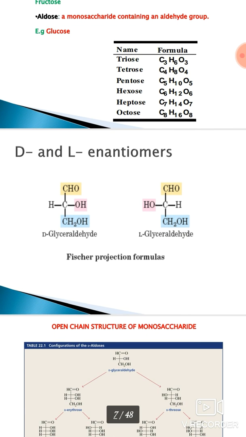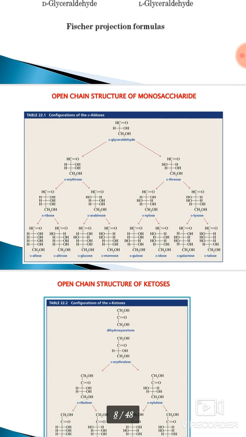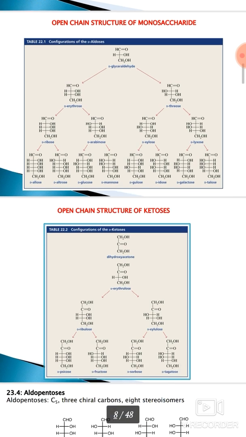Next is the DL notation. The DL notation depends on which group is on which side, based on the basic structure of glyceraldehyde. In glyceraldehyde, look at the OH group and which side it is on. If it is on the right side, the notation is capital D, and if on the left side, the notation is capital L. Some examples are the open chain structures of the monosaccharides.